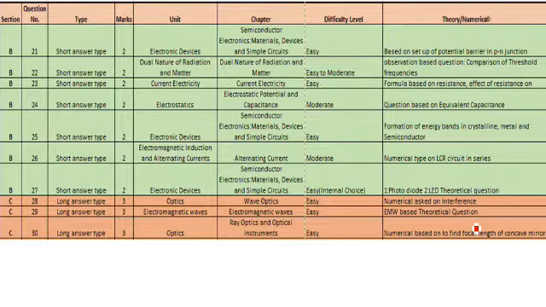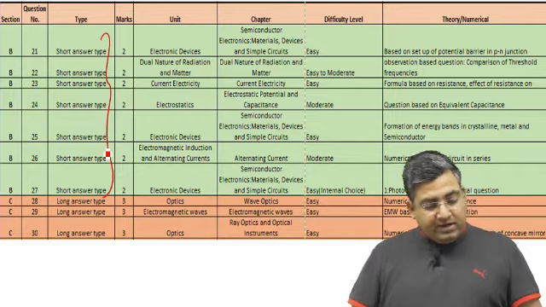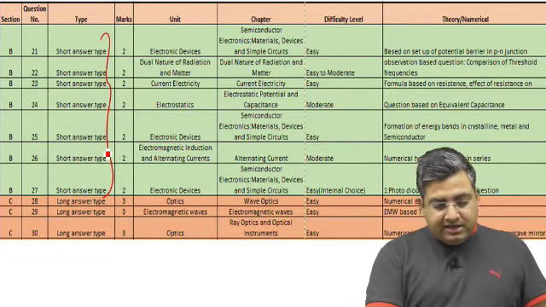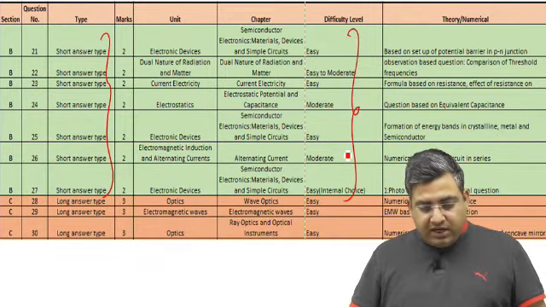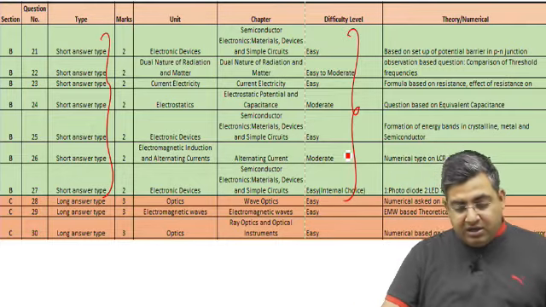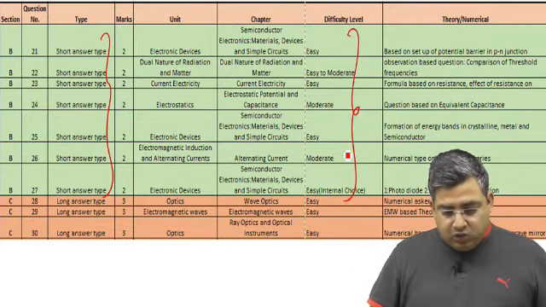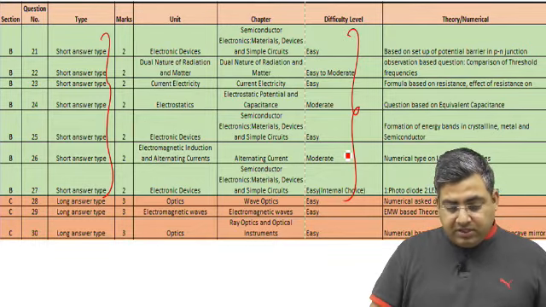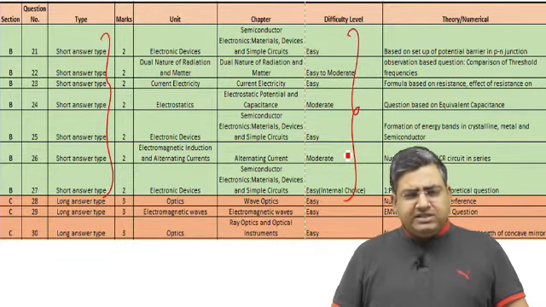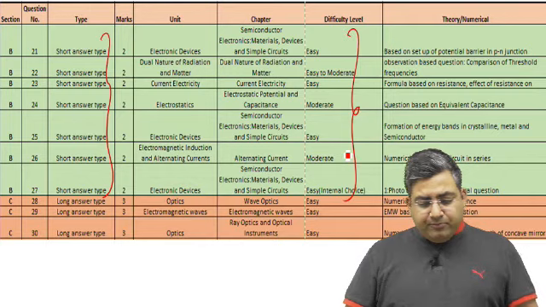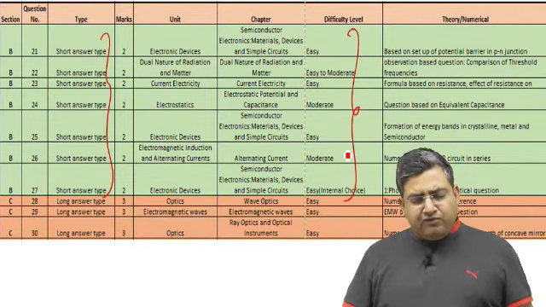Let us begin with section B. Section B had 7 short answer type questions, question number 21 to 27. Again you can see that it is a mix of easy to moderate type. Question number 21 was based on the setup of potential barrier in PN junction. Question number 22 was again an observation based question. Question number 23 was an easy, formula based question on resistance, wherein you were given some effect of length on resistance.